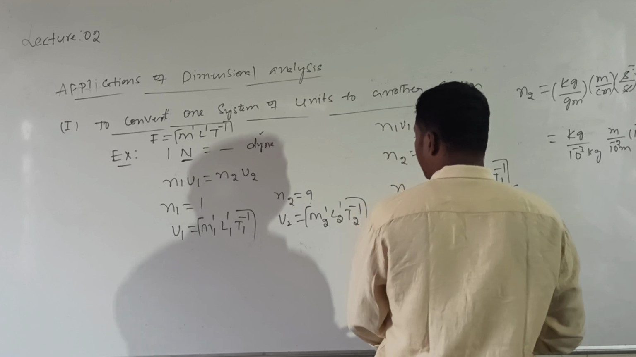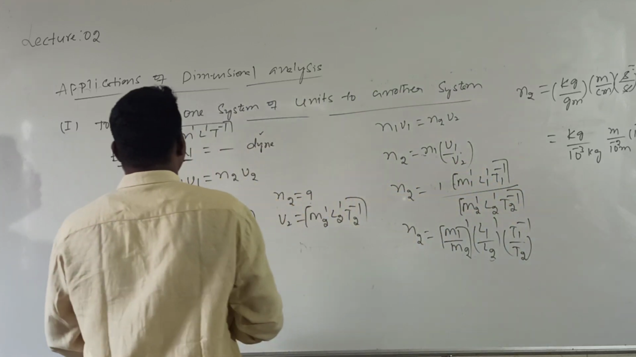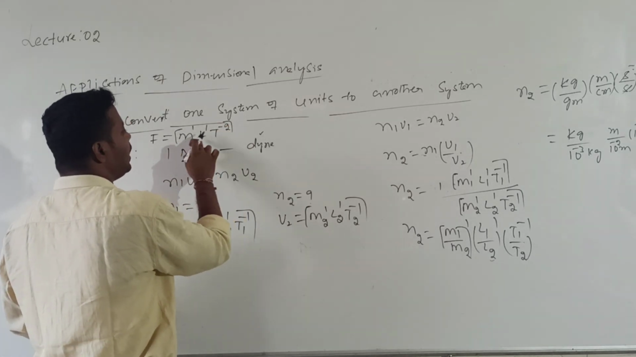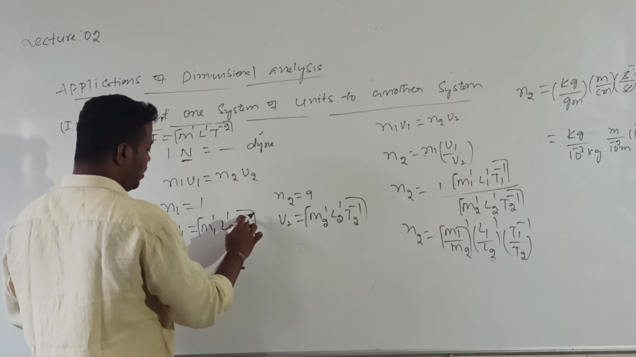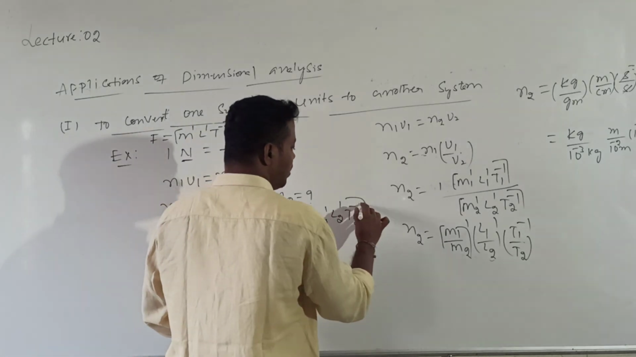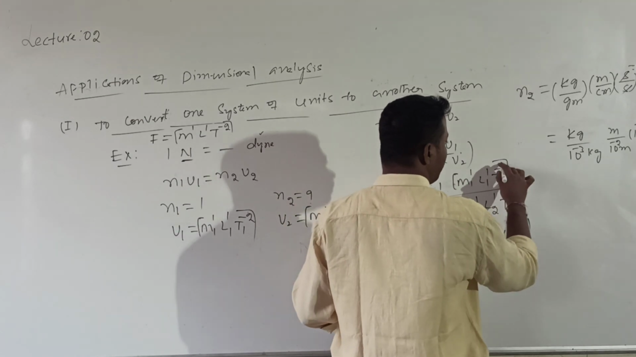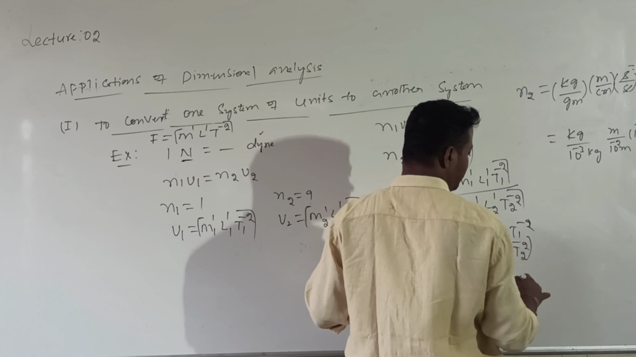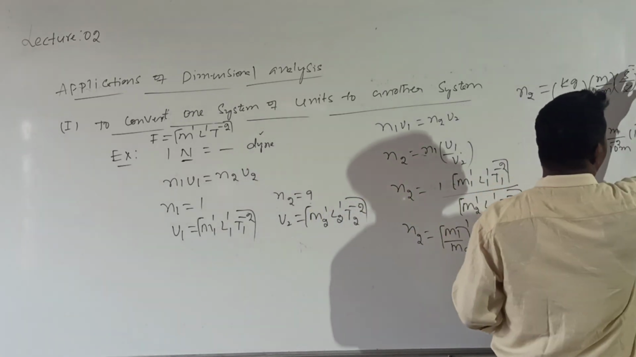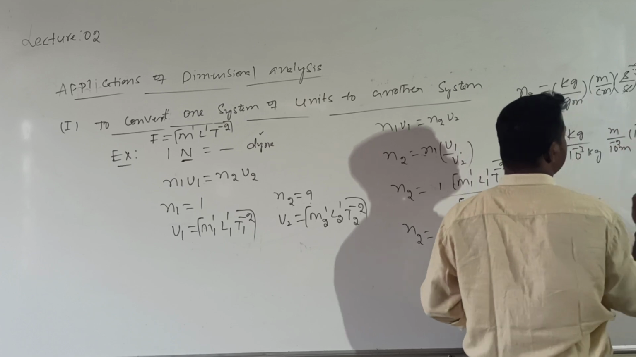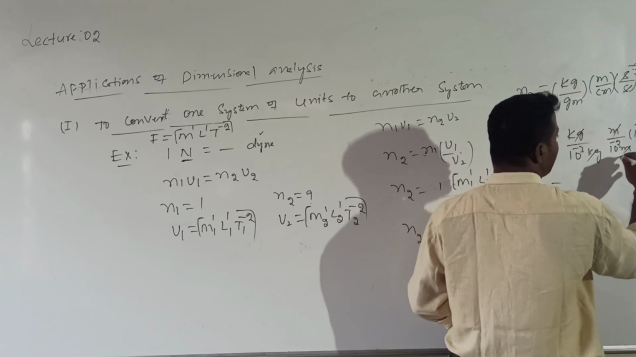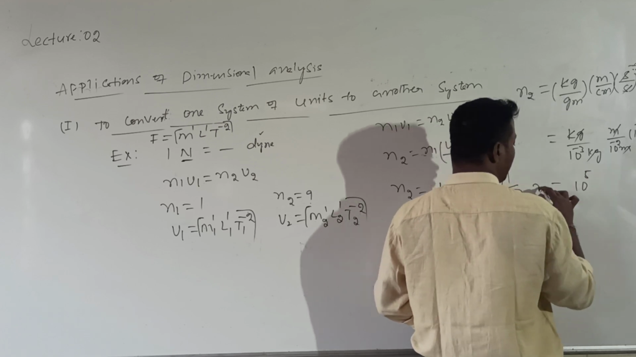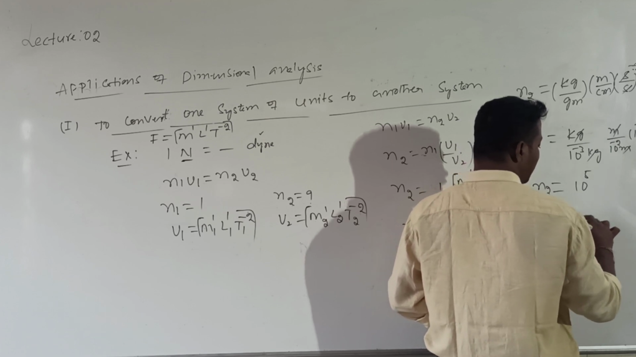In the dimensional formula of force, mass into acceleration, this is M L T power minus 2, so here also T power minus 2. Together, this is power minus 2. Then kg cancels, meter cancels. This is 10 power 5, I got it. So the N2 value is 10 power 5.